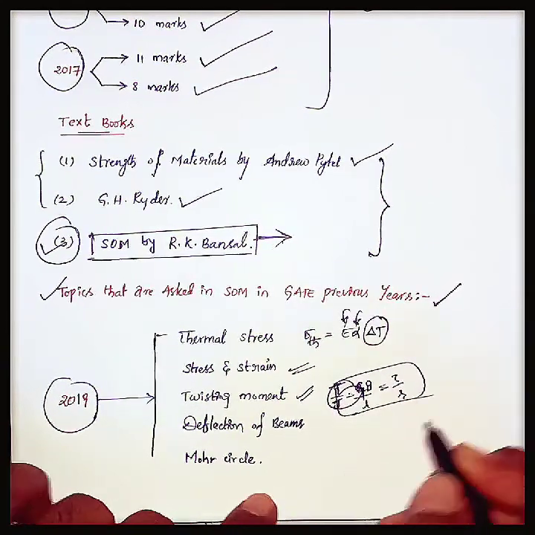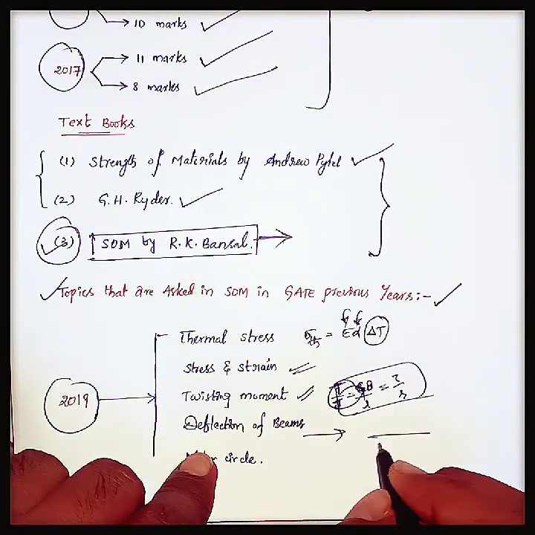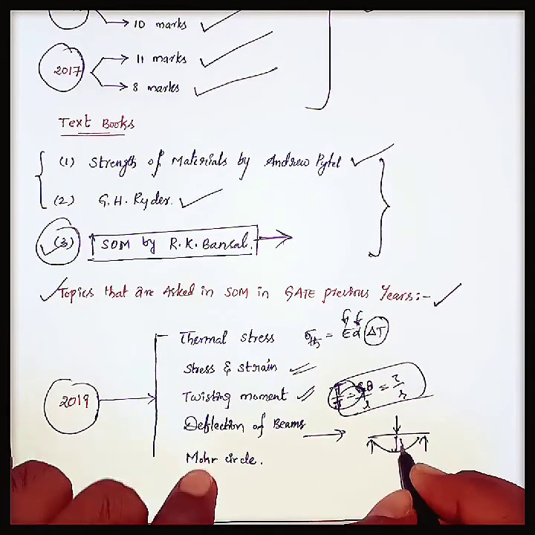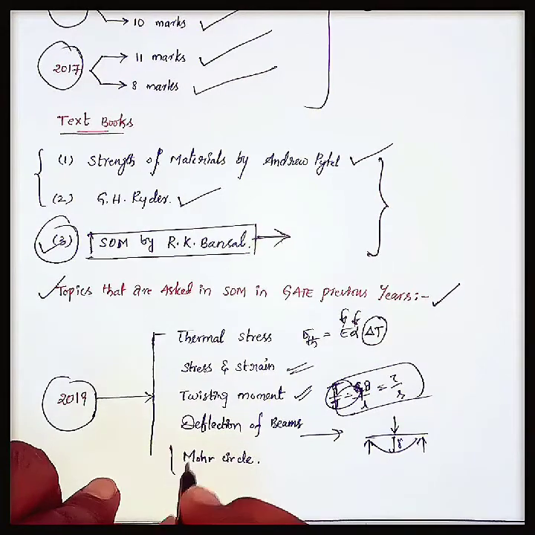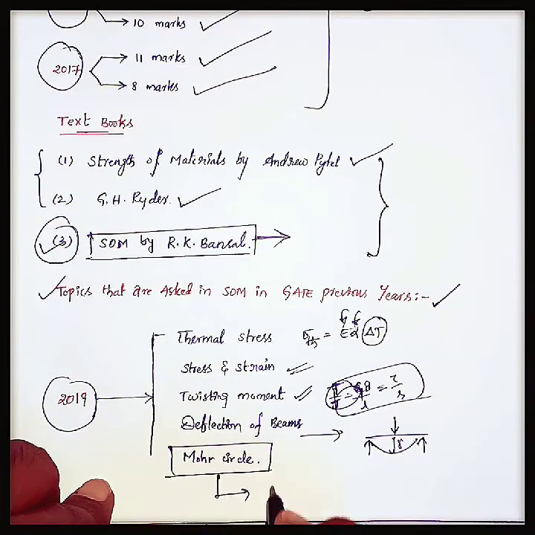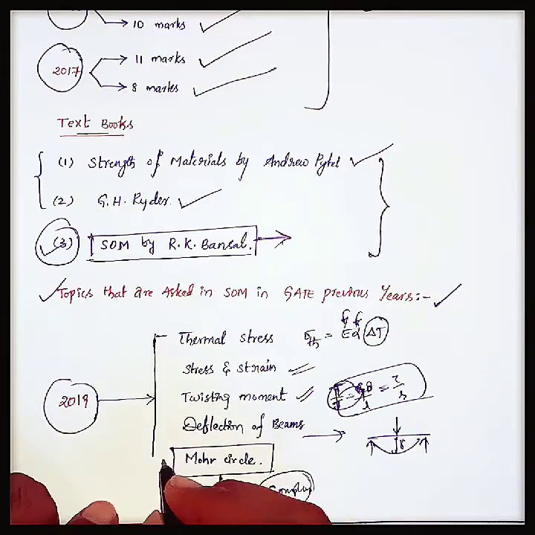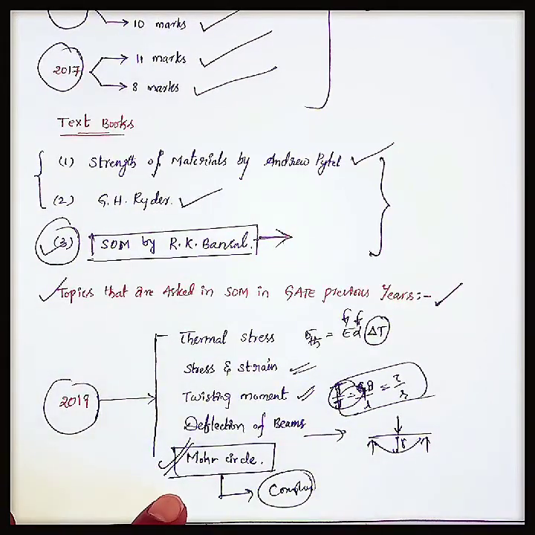This is the relation. And deflection of beams: let us consider a simply supported beam with loading like this. What is the deflection here? Like this they asked in this one. And the Mohr circle is the most important concept in complex stresses. Okay, we may expect this question every year in the GATE exams.